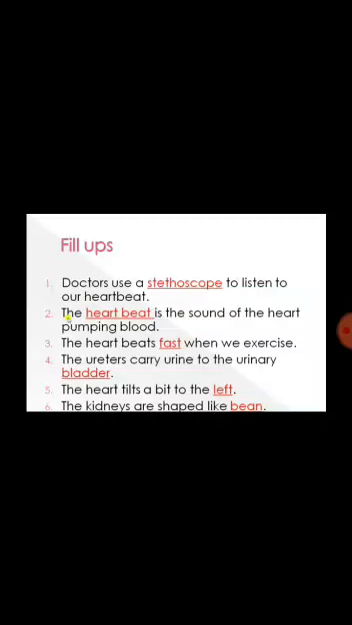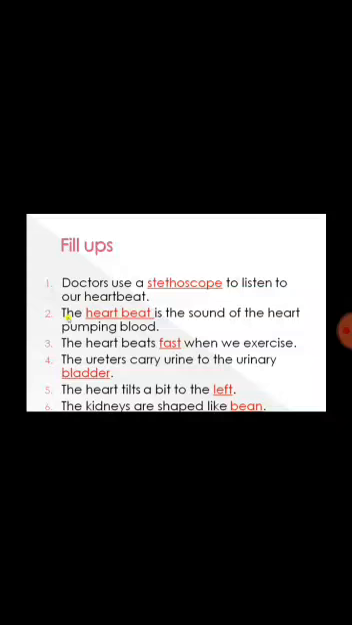So let's read the fill-ups. The doctor uses a stethoscope to listen to our heartbeat. Second, the heartbeat is the sound of the heart pumping blood. The heart beats fast when we exercise. Ureters carry urine to the urinary bladder. The heart tilts a bit to the left. The kidneys are shaped like a bean.